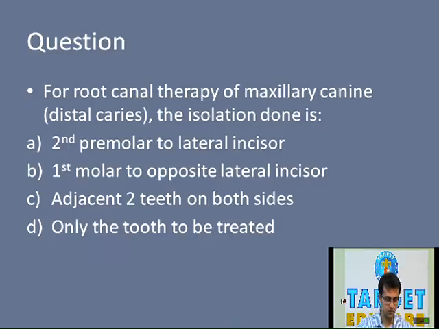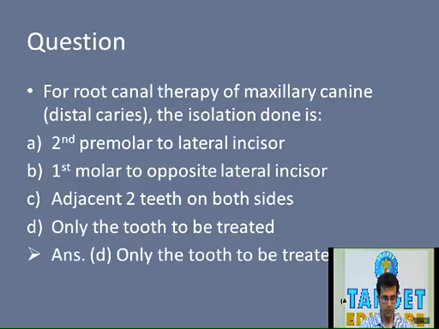As we said before, metal retainers are not usually required when isolating anterior teeth. In some cases they are required. In anterior teeth, a metal retainer is placed when restoring class 5 cavities, because these are in close proximity to the gingiva and we need retraction of the marginal gingiva. So this is one more point which you need to remember when it comes to isolation.